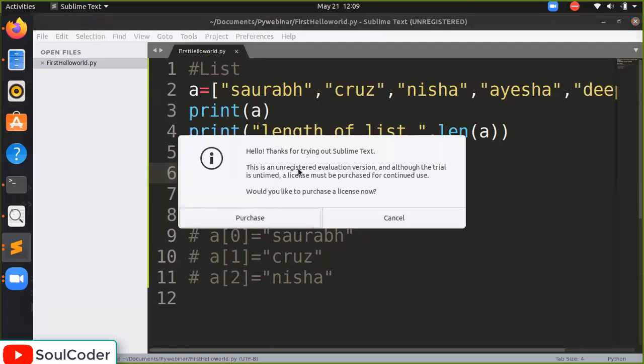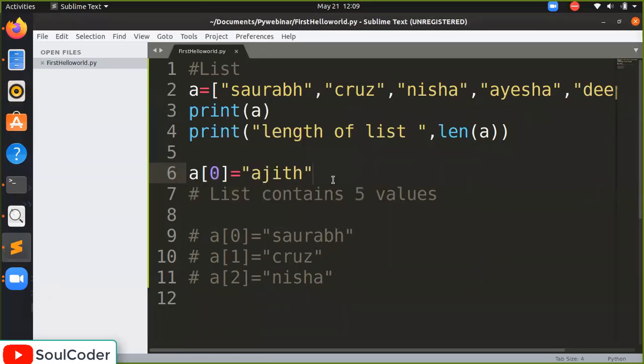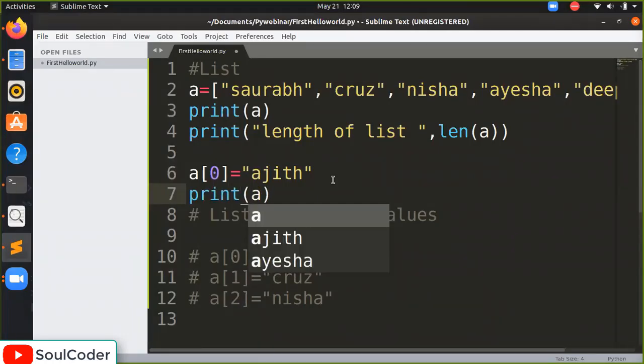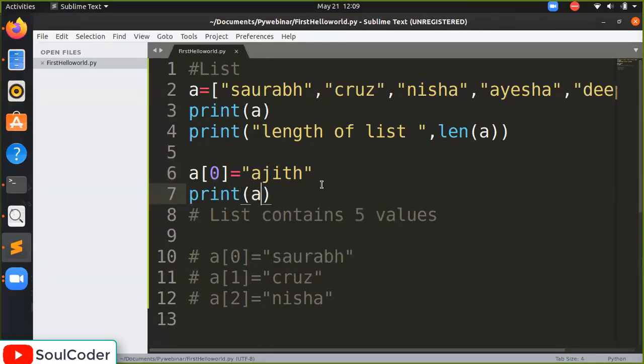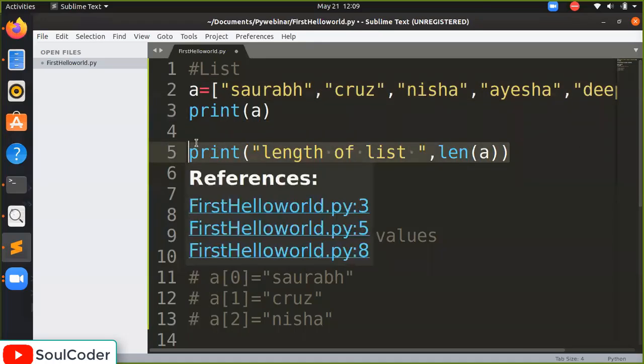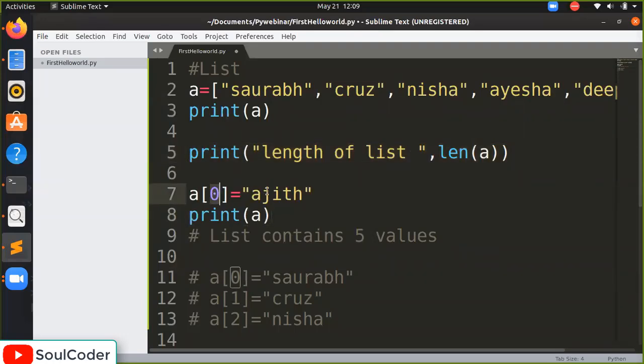Let's see. So I am going to display the value of a again. Control S. Are you understanding what we have just done? We have written the list here. The 5 values are there. We have displayed the list as it is. Third, we have found the length of the list. And fourth, we are trying to change the first value, the 0th index, and we are displaying the value.